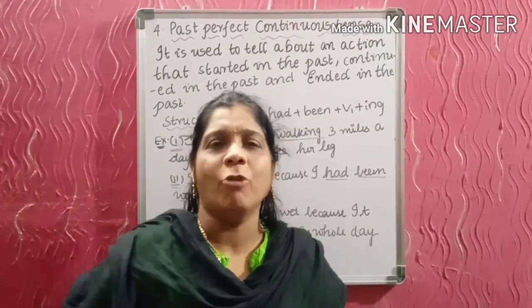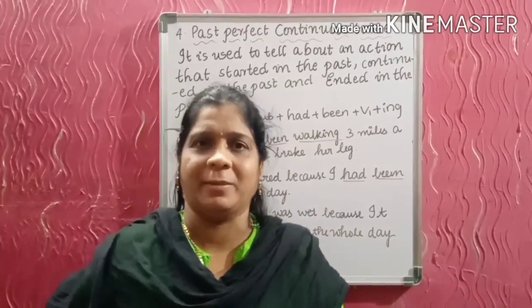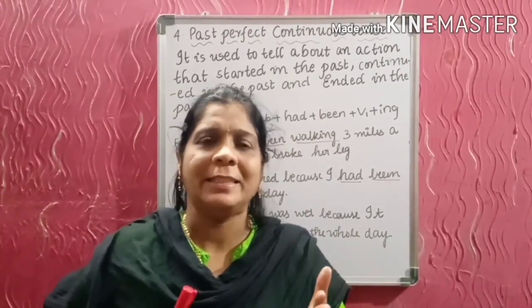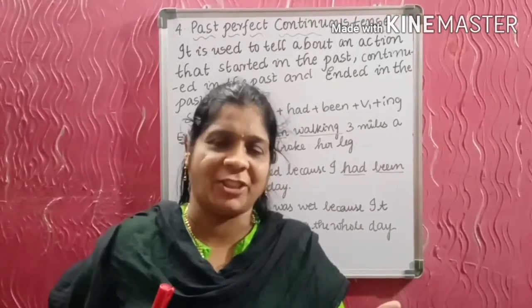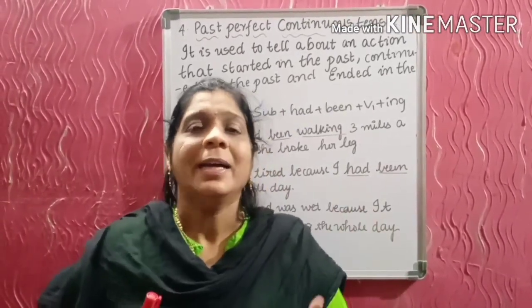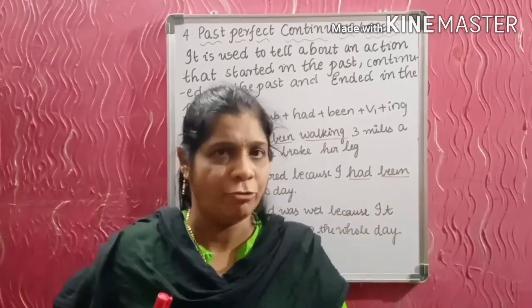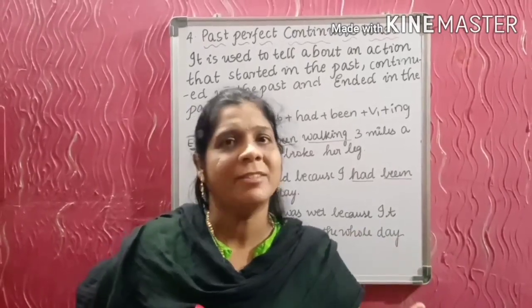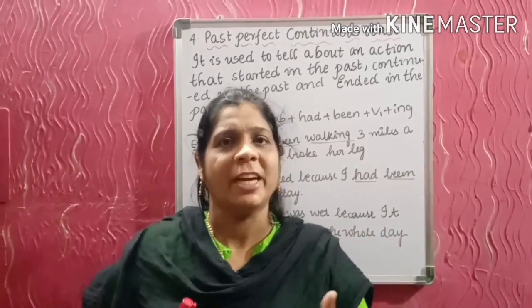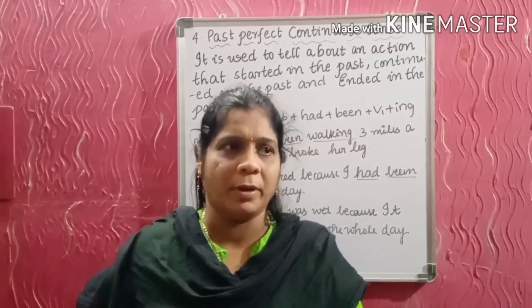So to have a recap of all these things, in today's video we have discussed past tense. Past tense generally tells us about already happened or completed or finished actions, and depending on the time of completion of work, it is categorized into 4 types: simple past tense, past continuous tense, past perfect tense, and past perfect continuous tense. So this is a recap of all the four tenses.